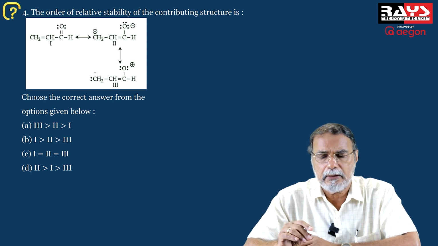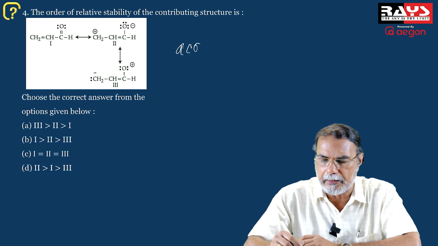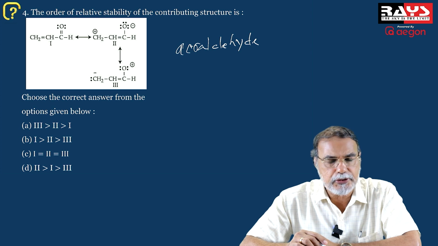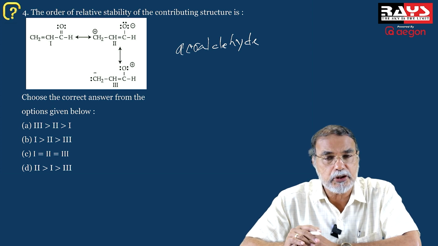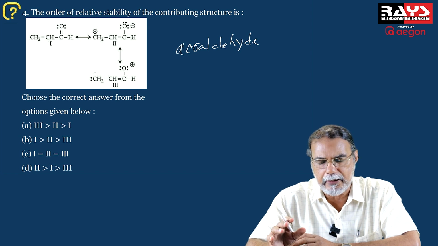So that is a neutral resonance structure of the molecule. This compound, CH2=CHCHO, is acraldehyde. And this compound has the neutral resonance structure indicated by 1, which is pretty stable. Remember that.